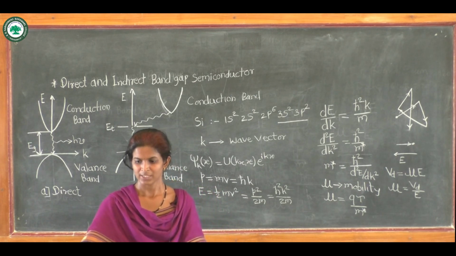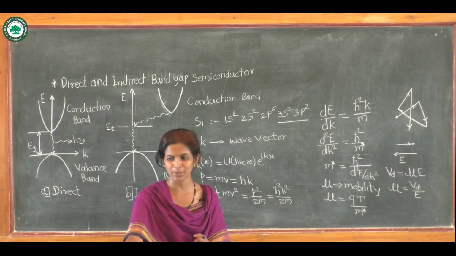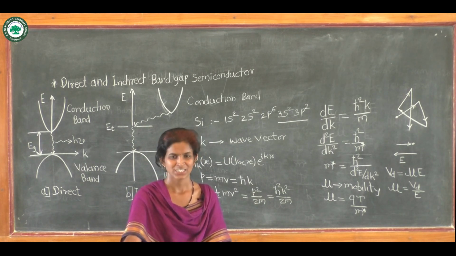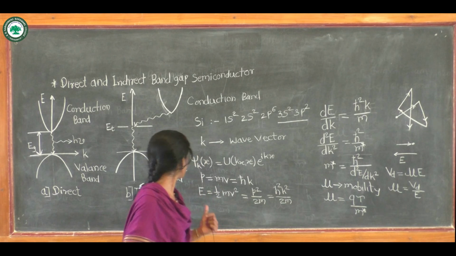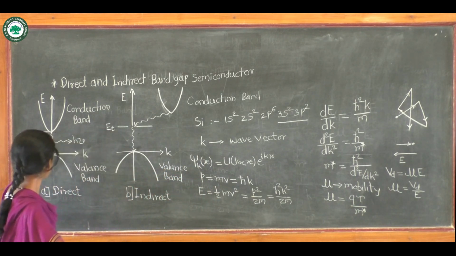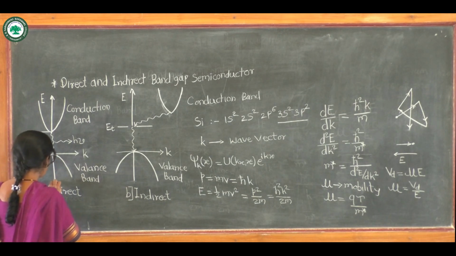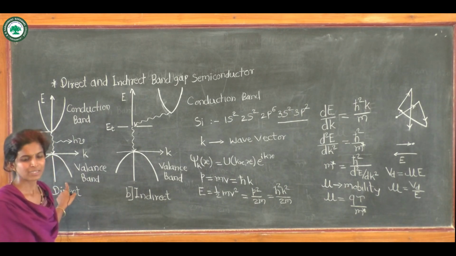So the conduction band minimum and valence band maximum lie at different k values in some cases, and the conduction band minimum and valence band maximum lie at same k values in some cases.